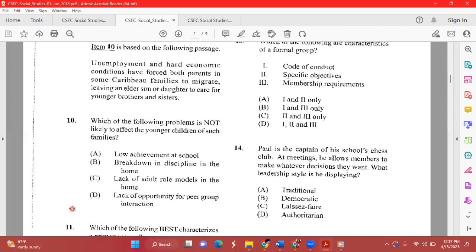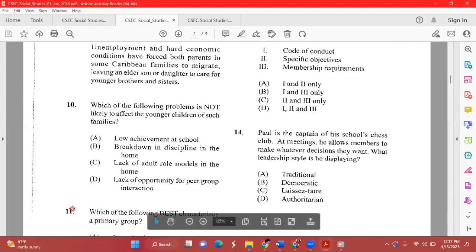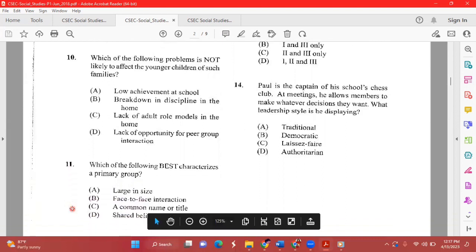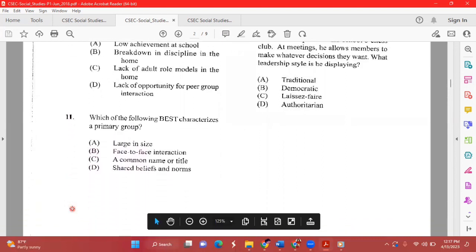Also, low achievement in school might be an issue that will affect the younger child in the home, because that child might miss their parent. And so they might be underperforming at school. As for lack of adult role models, chances are that these older brothers or sisters are not setting a proper example for these children. So the answer is definitely D, lack of opportunity for peer group interaction.